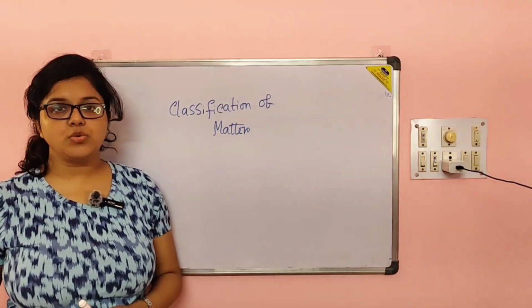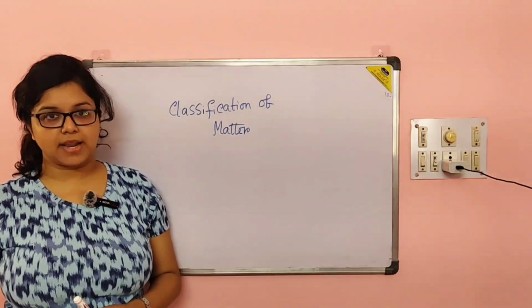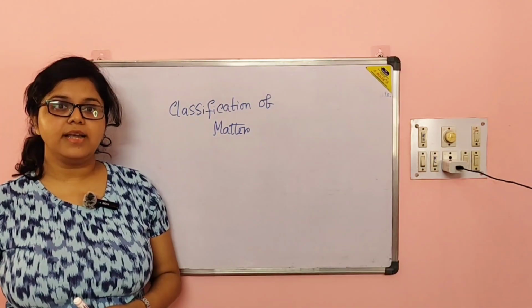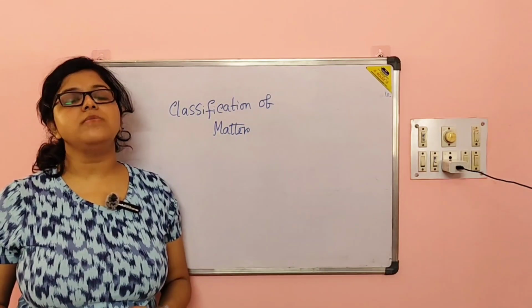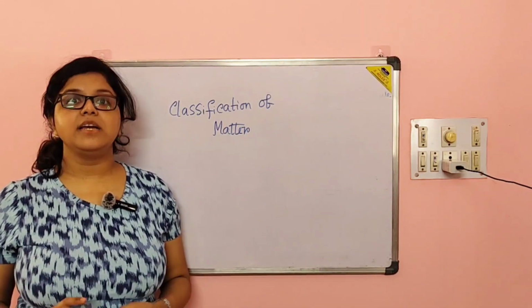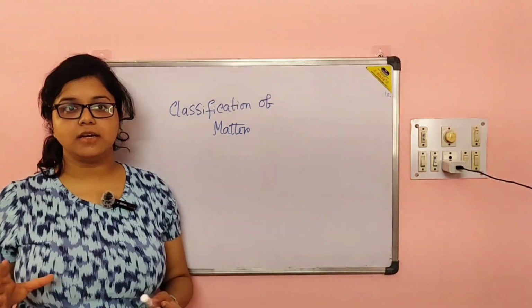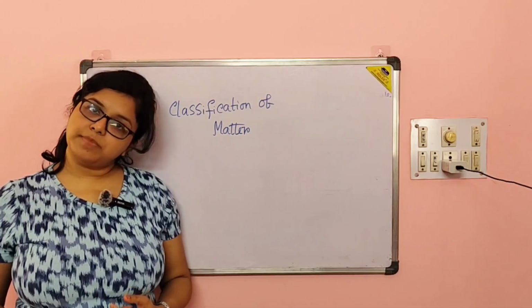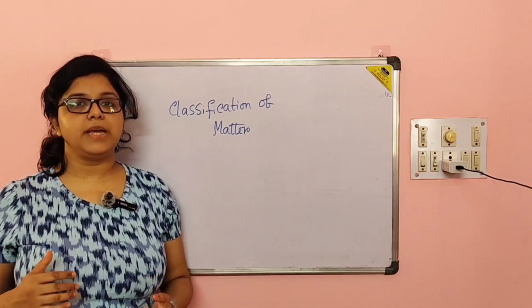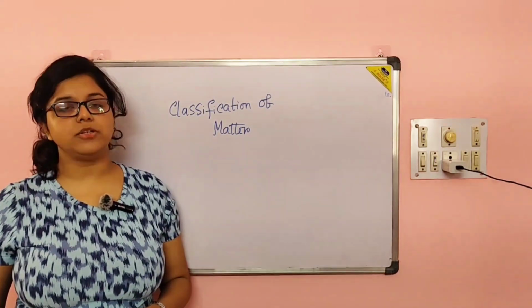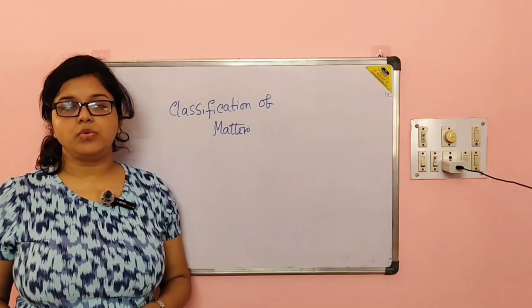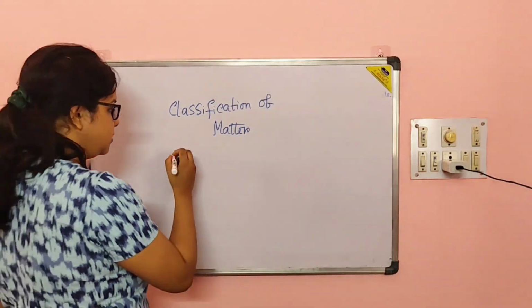Hello students, today I am starting a new chapter of class 7, which is chapter number 1, classification of matter. Our earth basically consists of various substances like rock, trees, water, etc. They may have different physical properties or they may behave differently, but certain things are common between them. So what are the things which are common?